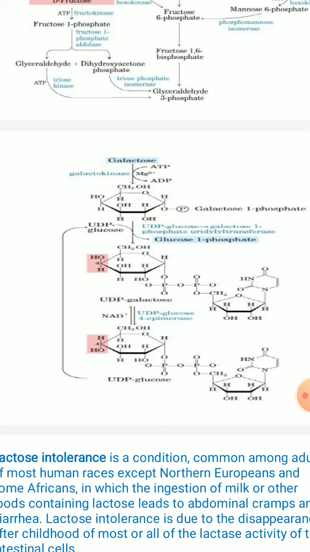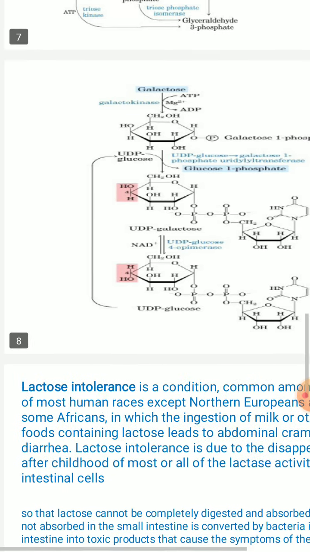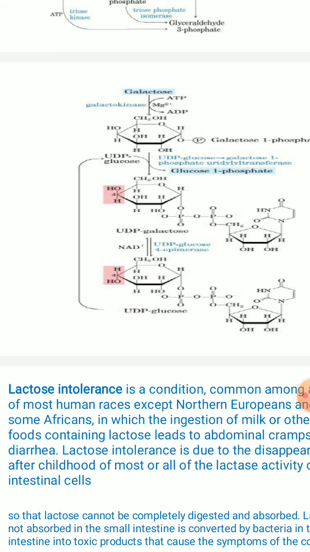UDP-glucose then continues in the reaction sequence. Further UDP-glucose is utilized to carry out the reactions further. Again it is a repetition of reactions. So in the last slide there were a few reactions which you may not understand properly, so I have given you the complete sequence of the reactions of galactose. Have you understood? Now we will move on to intolerance.